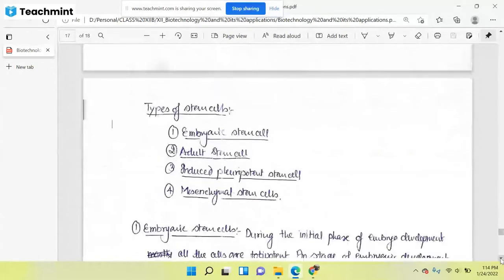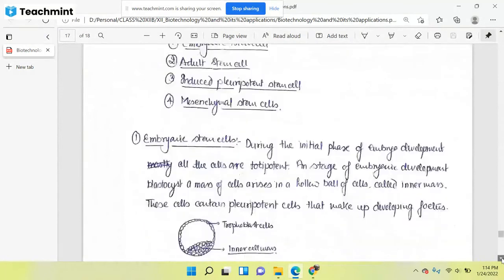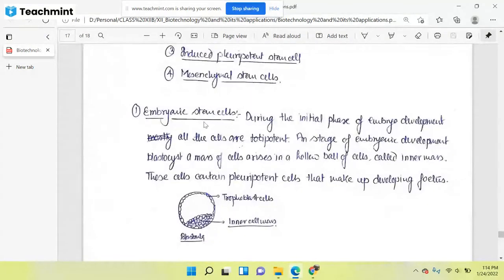When we talk about the types of stem cells, there are four types: embryonic stem cell, adult stem cell, induced pluripotent stem cell, and mesenchymal stem cell. One by one we will see. Embryonic stem cell means we are collecting the cells from the embryo. This one is the blastula, and this is the inner mass. We collect the cells from this inner mass, and these are called embryonic stem cells. They have much more capability to be converted into different lineages.